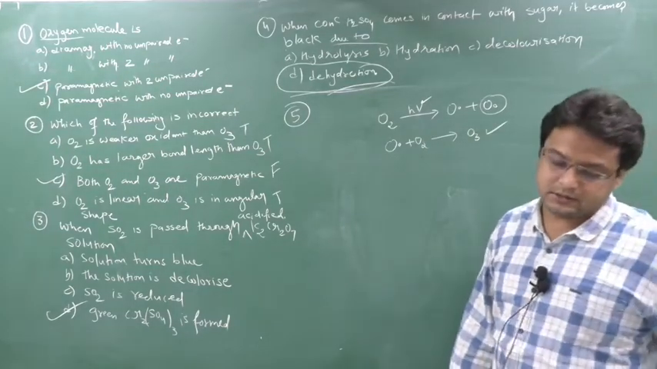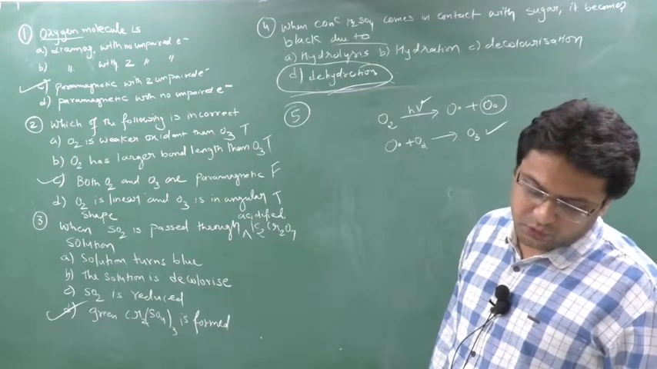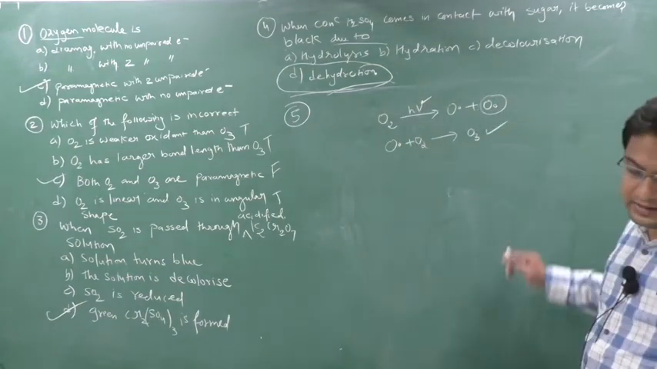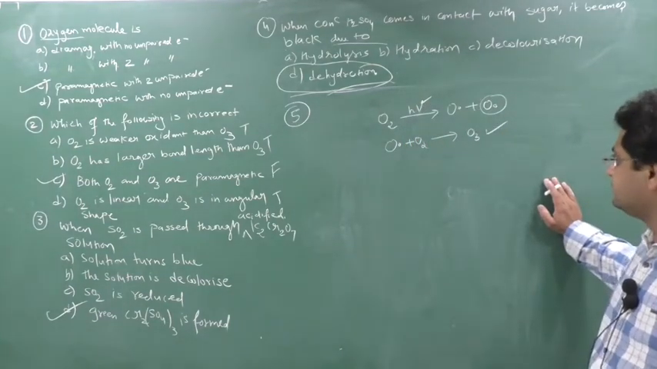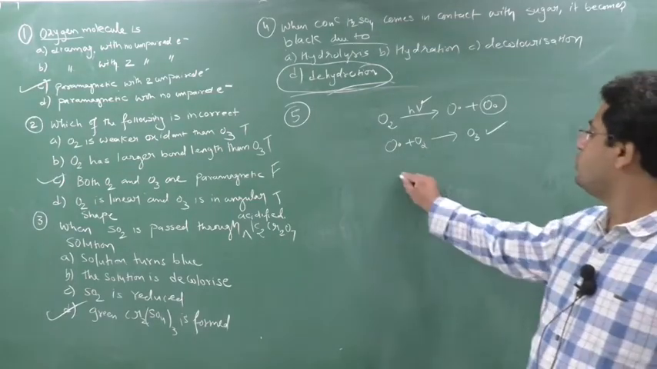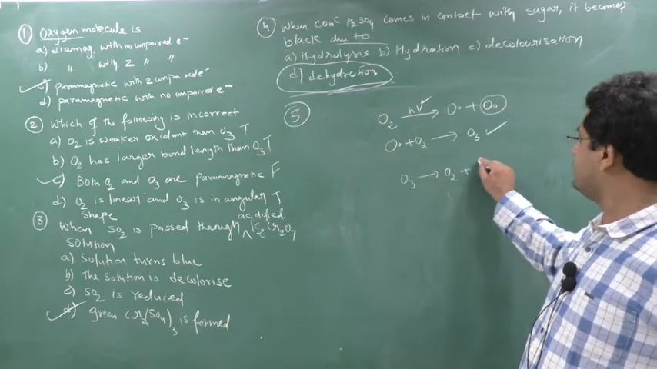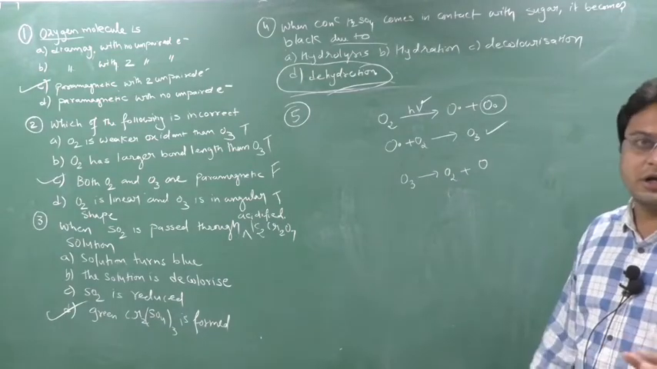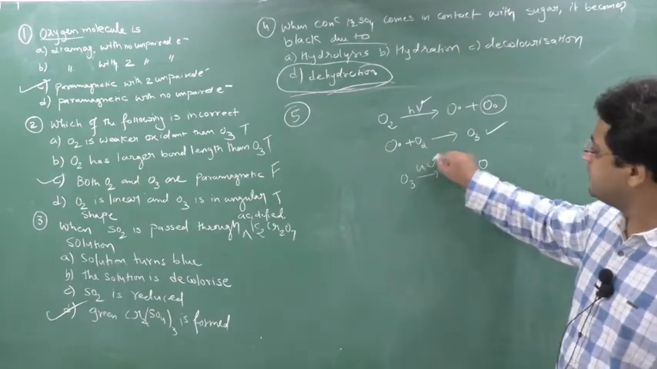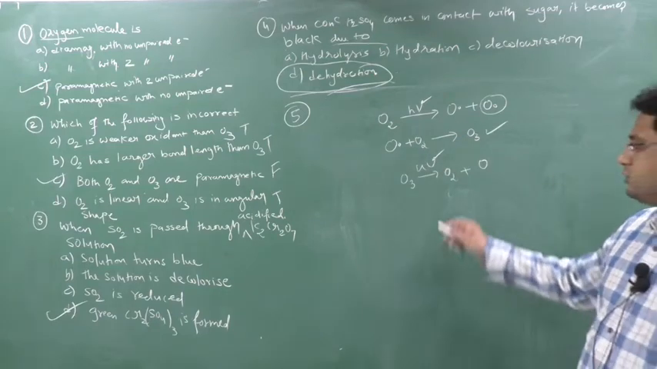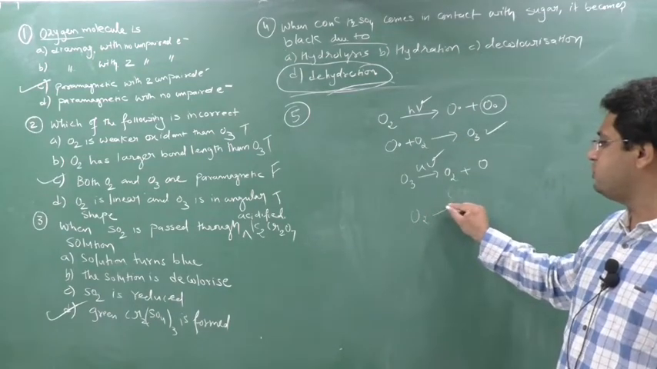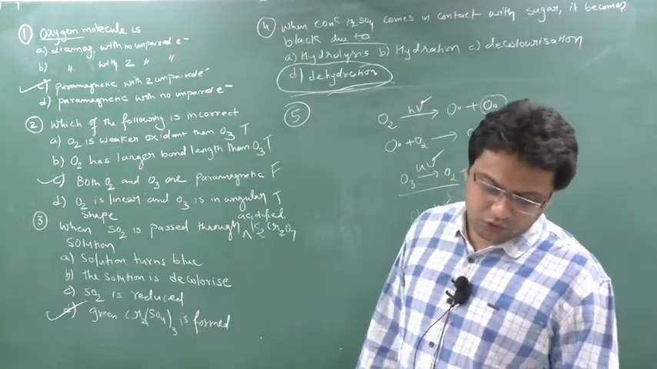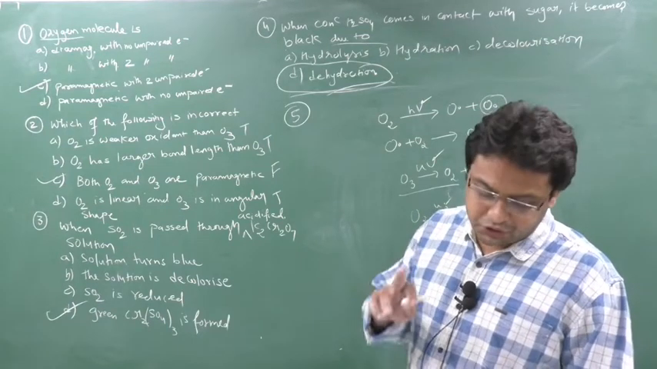But we have to find out the incorrect answer. So write down option B: ozone is more reactive than dioxygen. So this is also true. Why? Ozone easily decomposes to form O2 plus O. Ozone will not decompose at normal temperature, but if I supply UV, it will get decomposed. But if I supply UV on O2, it will not get decomposed. So ozone is more reactive as compared to O2. So this is also true.